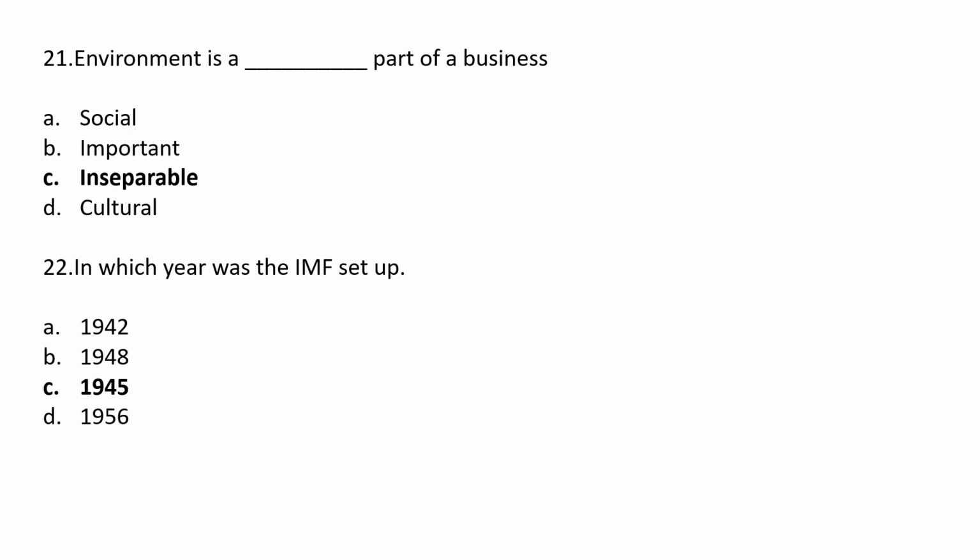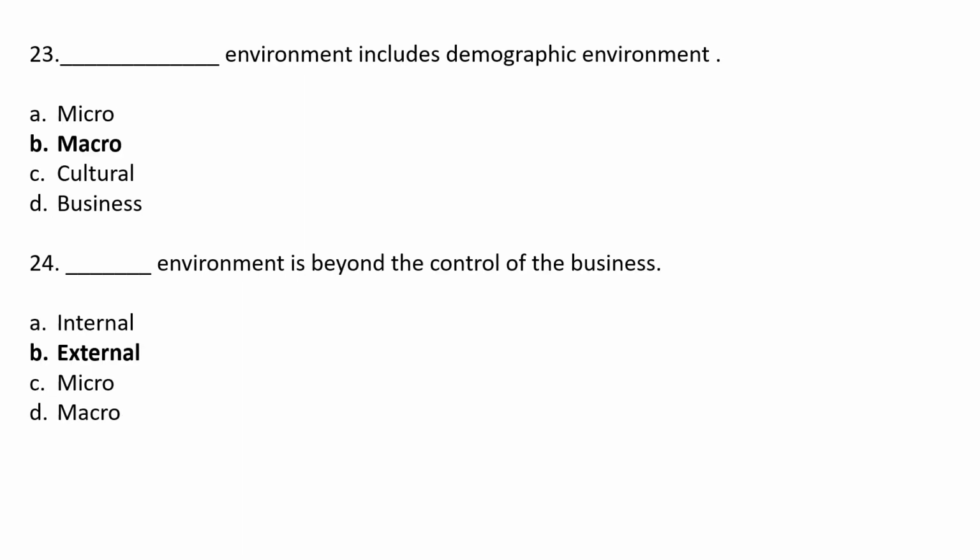In which year was the IMF set up? Option A 1942, option B 1948, option C 1945, option D 1956. The correct answer is option C 1945. IMF was set up in 1945.